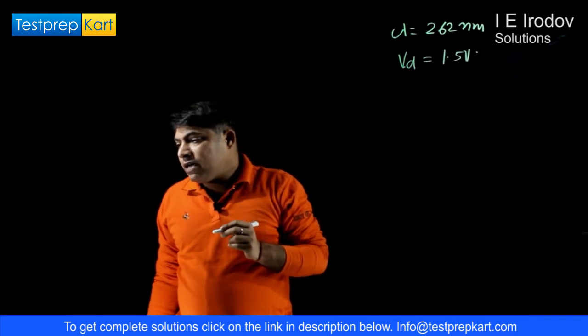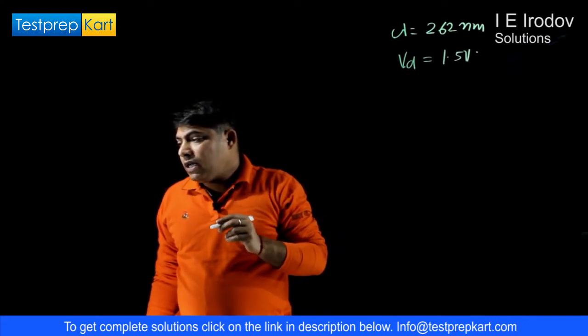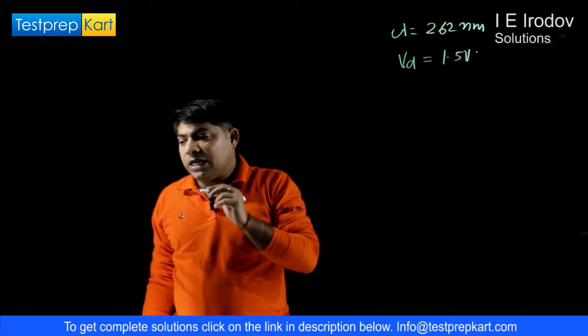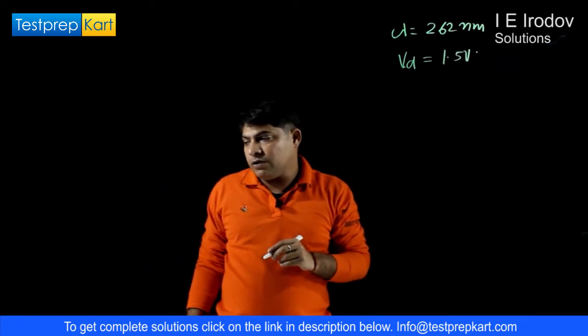Find the magnitude and polarity of the outer contact potential difference of the photocell.